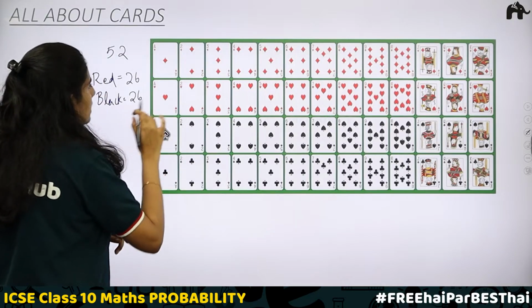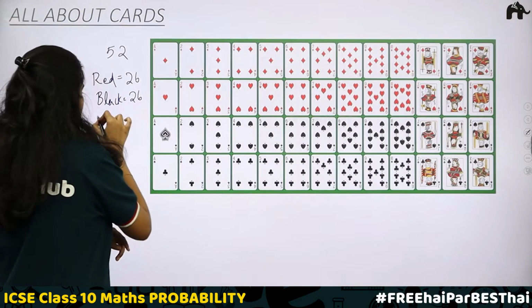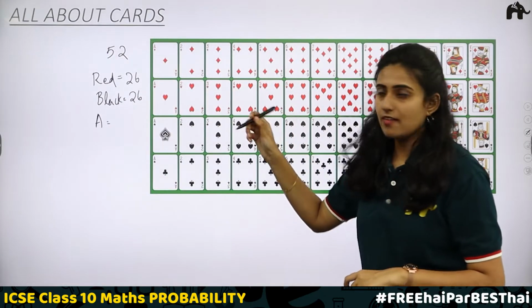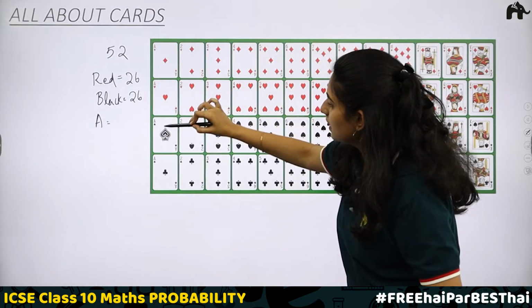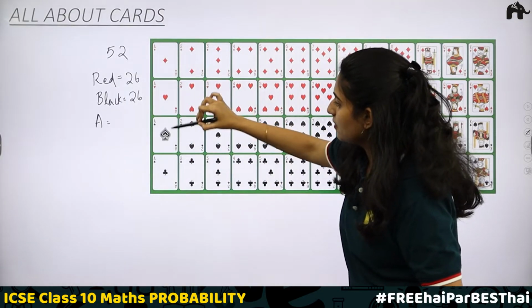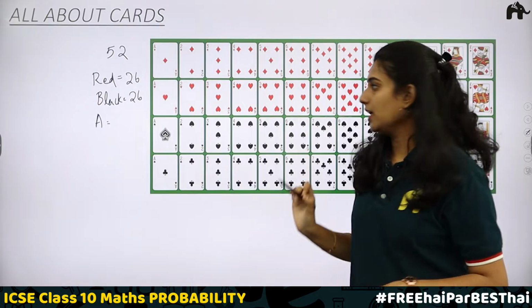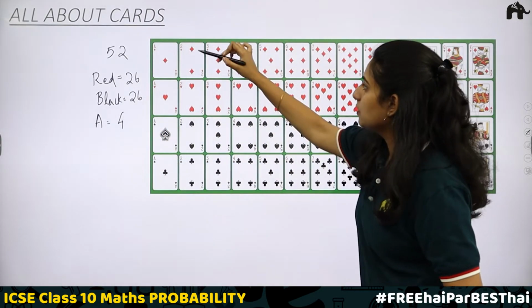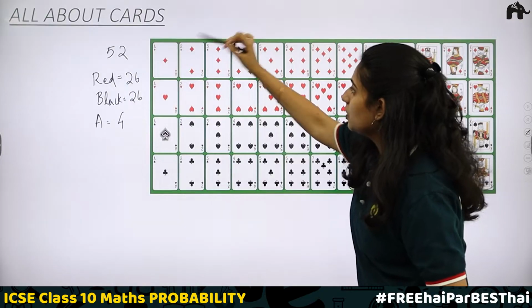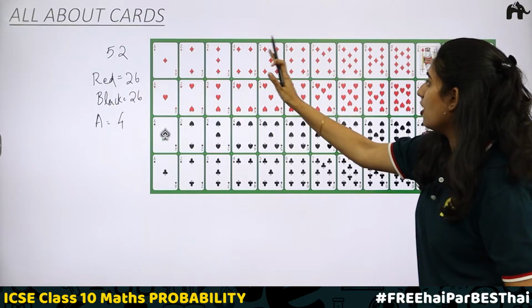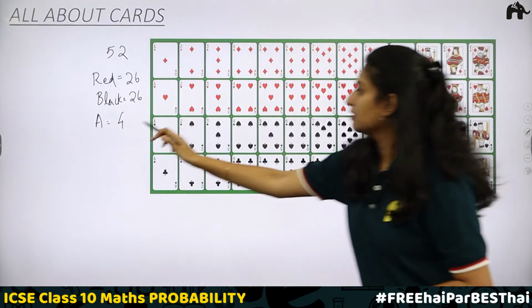What is the total number of A cards? How many A's do we have? Counting 1, 2, 3, 4. So Ace of diamond, Ace of heart, Ace of spade, Ace of clubs. So 4 Ace cards we have. Similarly, you have 4 2s, 4 3s, 4 4s, 4 5s. All the number cards will be there 4 times.